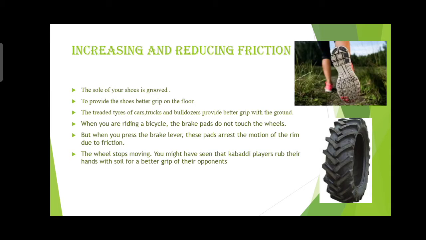You might have seen that kabaddi players rub their hands with soil. Right? Why are they rubbing their hands with soil? For better grip, to attack the opponent. They need a grip. Otherwise, if they touch the skin of the opponent, their hand will slip. So they rub their hands with soil while entering the kabaddi court. These are the examples of increasing and reducing friction.